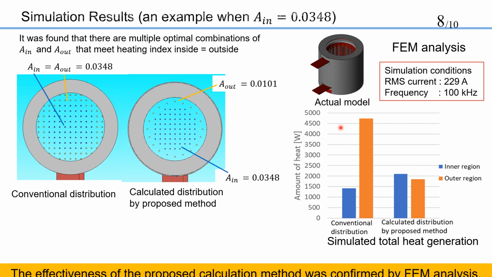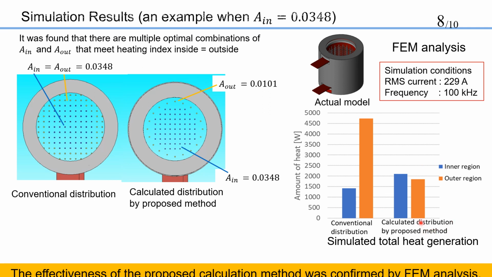This figure shows the results of total heat generation in the inner and outer regions by FEM analysis. These are the simulation conditions. RMS current is 229 ampere and frequency is 100 kHz. Compared with the conventional type, the effectiveness of the proposed calculation method was confirmed by FEM analysis.